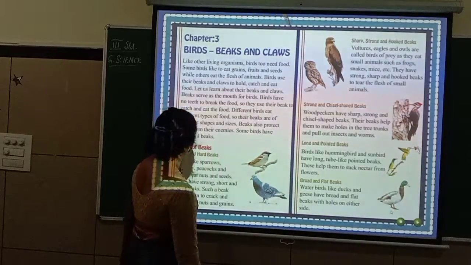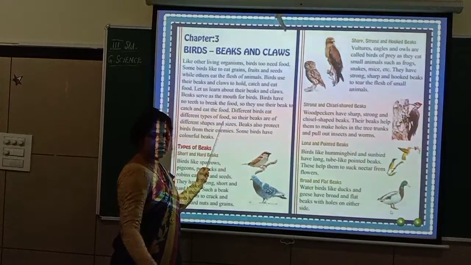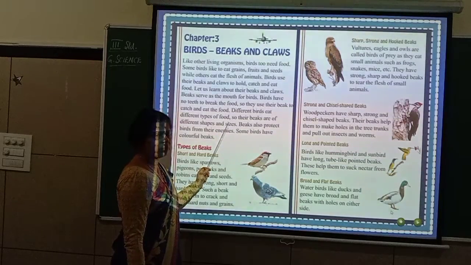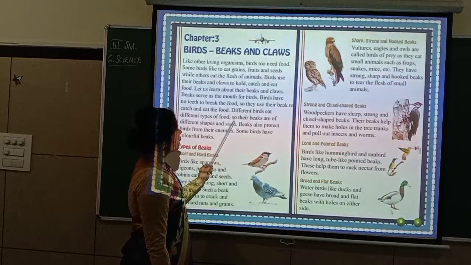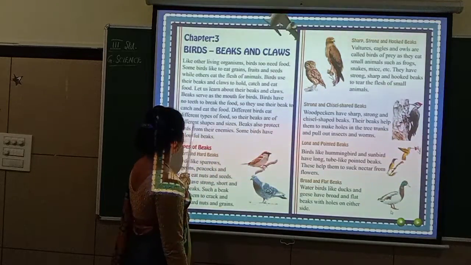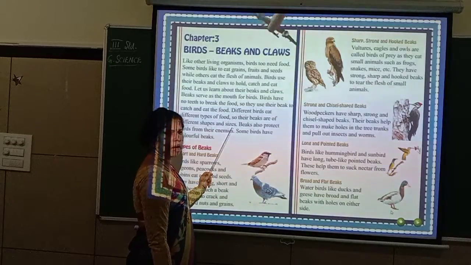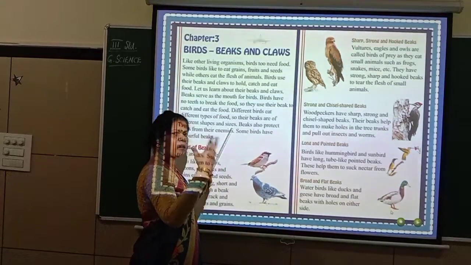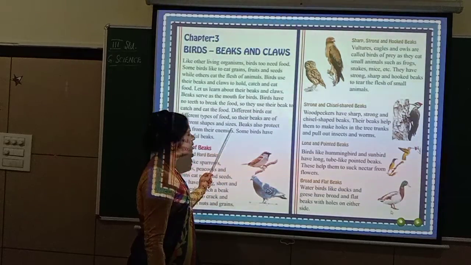Different birds eat different types of food. There are varieties of birds, and I'll show you some pictures. They all have different types of food habits, so their beaks are of different shapes and sizes. Based on the food habits, the shape of the beak also differs. It will not be the same from one bird to the other.